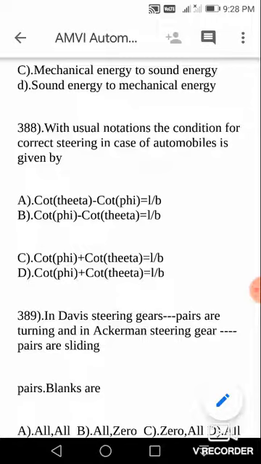Once again, these next three questions are very important. They are used in many examinations, even mechanical competitive examinations. So select the true statement about Ackermann's and Davis steering gears.